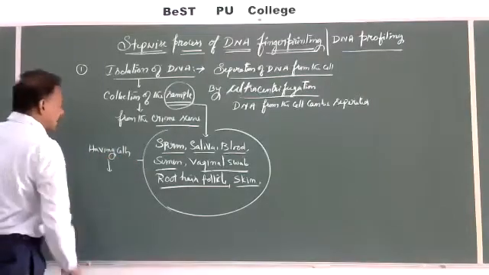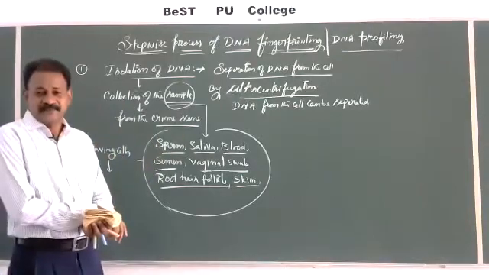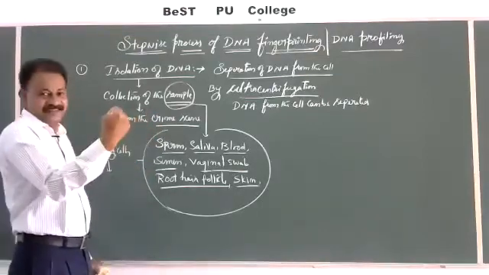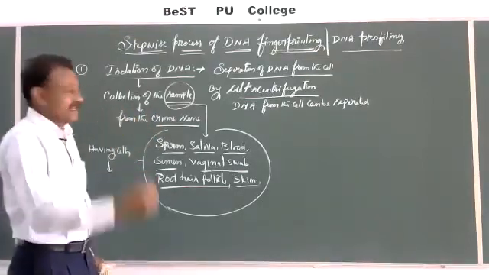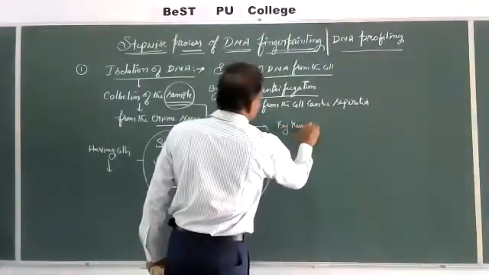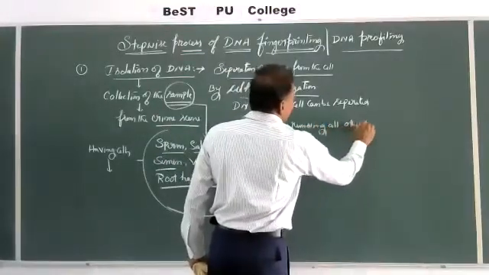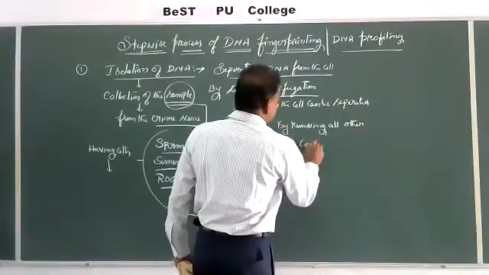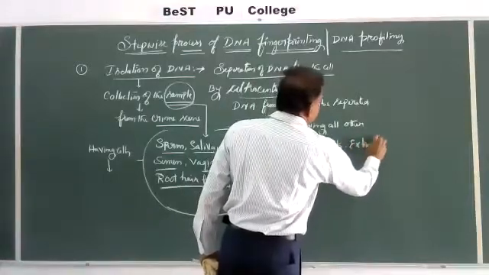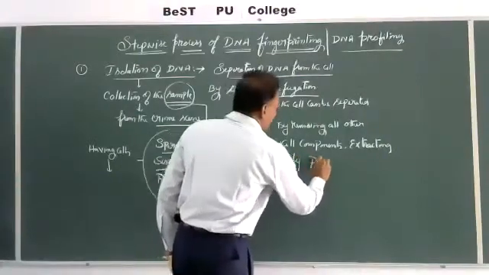From these cells, by a process of ultracentrifugation, we have to remove all the cell organelles and cytoplasm, and finally extract or separate the pure form of DNA. This process, by removing all other cell components, extracts only pure DNA.